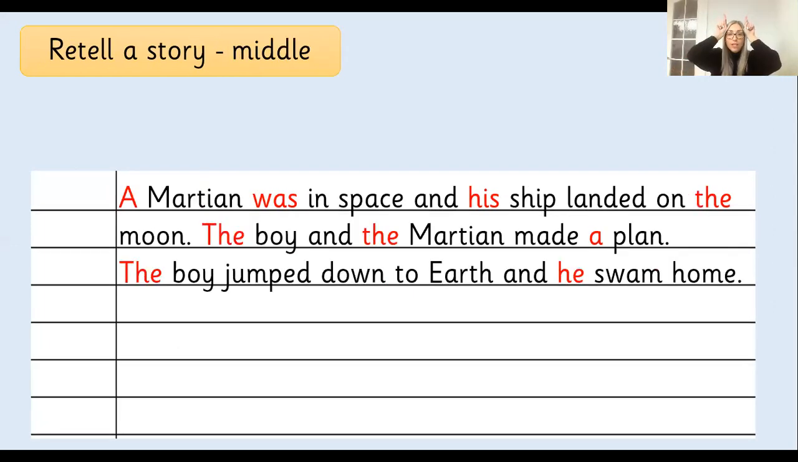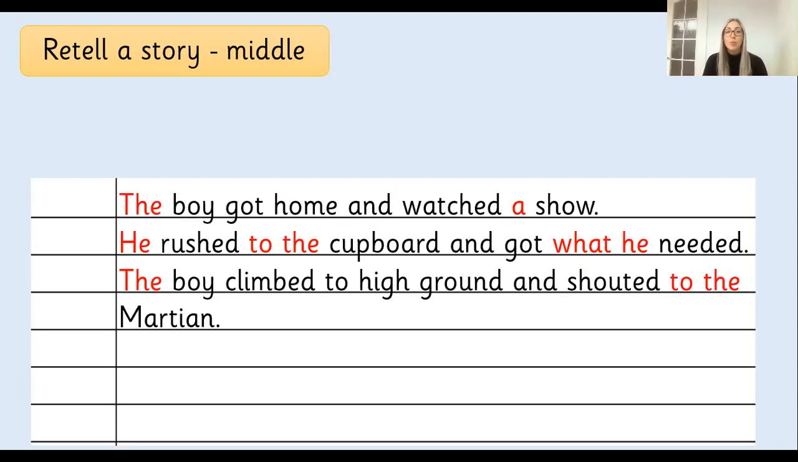A Martian was in space and his ship landed on the moon. The boy and the Martian made a plan. The boy jumped down to Earth and he swam home. The boy got home and watched a show. He rushed to the cupboard and got what he needed. The boy climbed to high ground and shouted to the Martian.